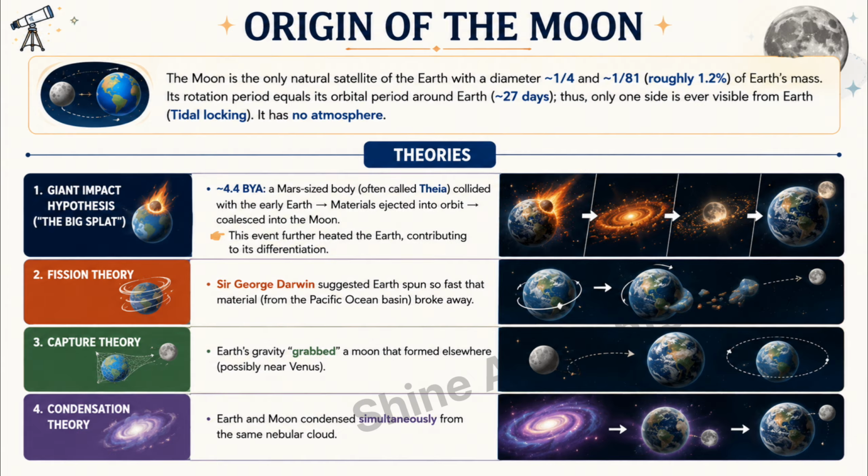Problem: Earth never spun fast enough for this to happen. 3. Capture theory. Concept: Earth's gravity grabbed a moon that formed elsewhere, possibly near Venus. Problem: gravitational capture of an object that large without collision is extremely unlikely. 4. Condensation theory. Concept: Earth and Moon condensed simultaneously from the same nebular cloud. Problem: cannot fully explain the differences in composition between Earth and Moon.